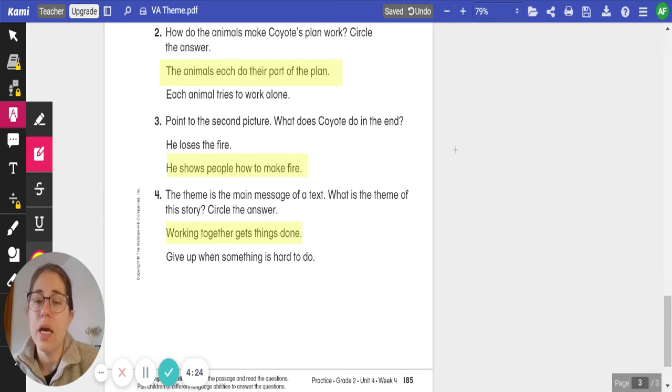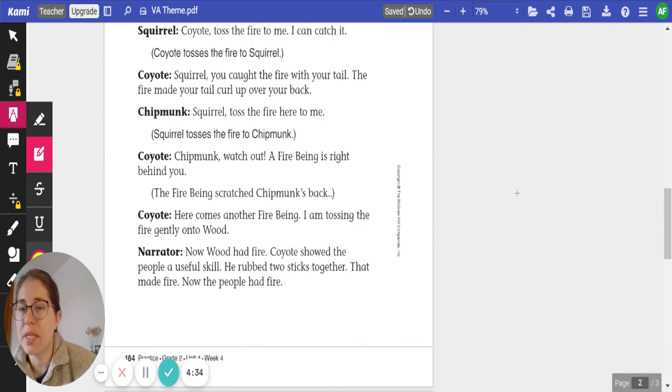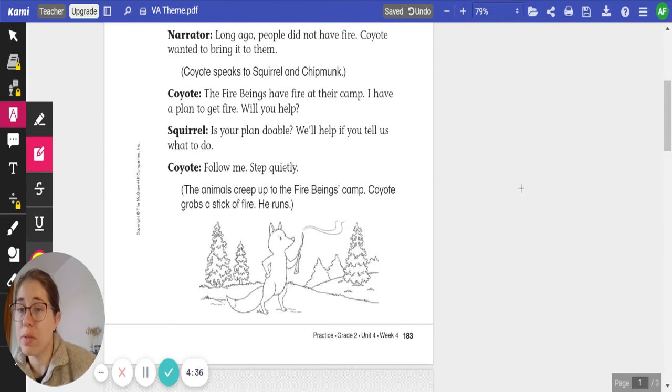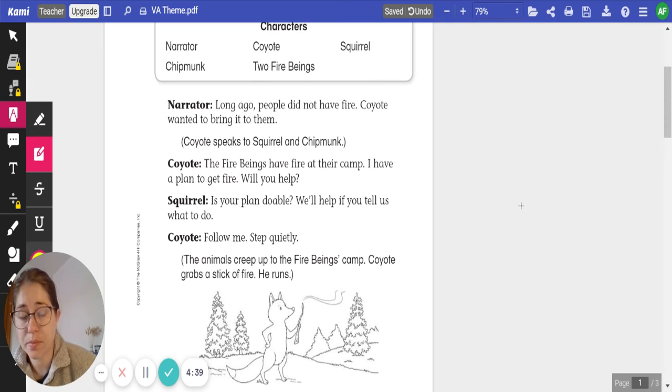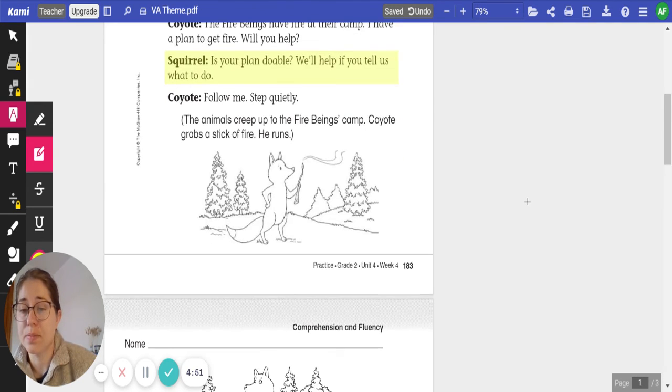For number 3, Coyote in the end, he shows people how to make the fire. And number 4, our theme is working together gets things done. So now that we know our theme, let's go up and see if we can see any clues that would have helped us figure that out. Working together gets things done. Well, right here, we have the squirrel saying that everyone will work together. So in our dialogue, we have a clue that working together gets things done.